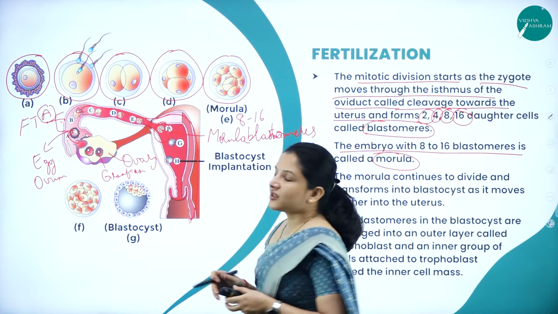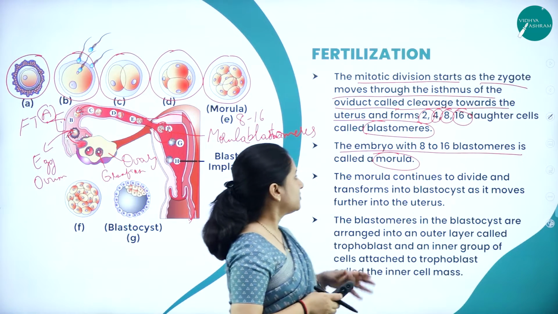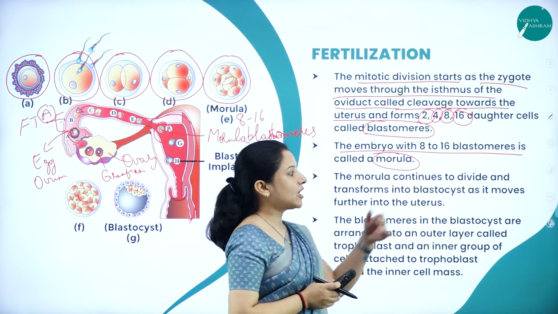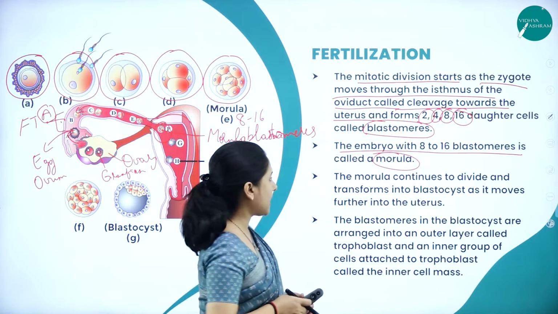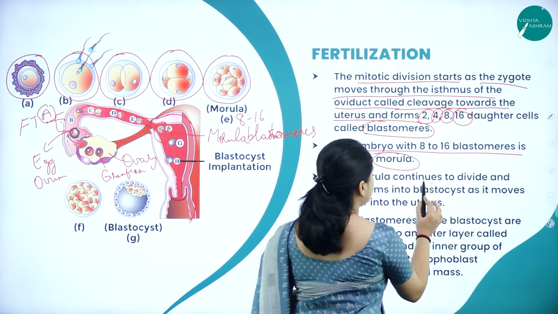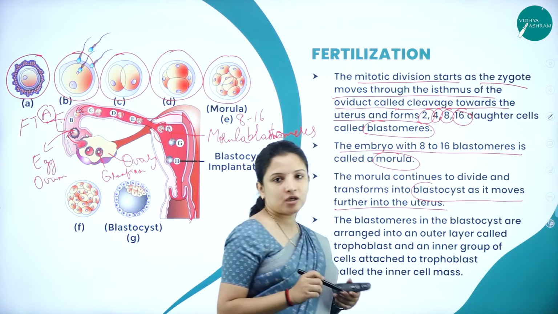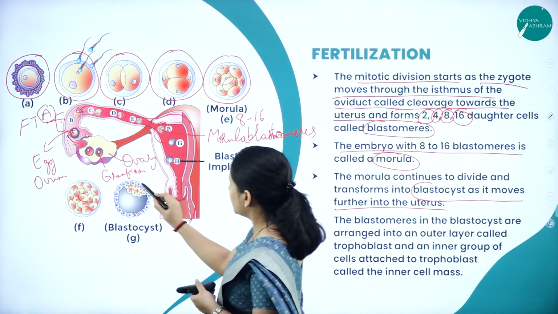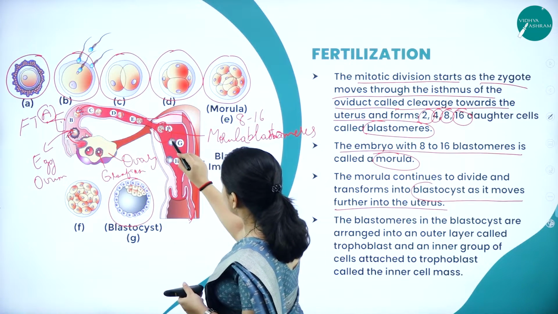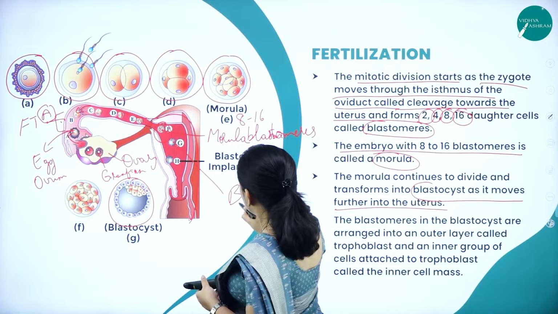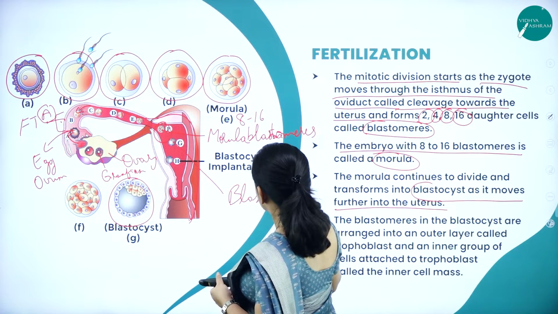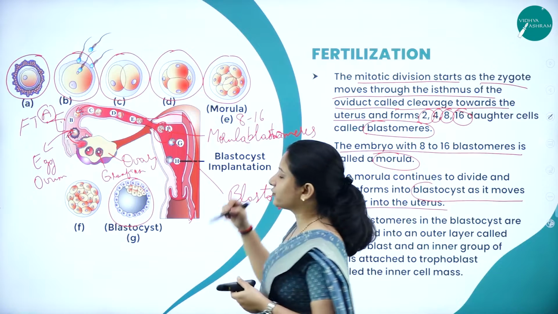The morula will reach the uterus. Once the morula reaches the uterus, it will continue to divide, and it will form a blastocyst. This blastocyst will further move into the uterus. As you can see here, this is the blastocyst. It will form the blastocyst, which will further move into the uterus.